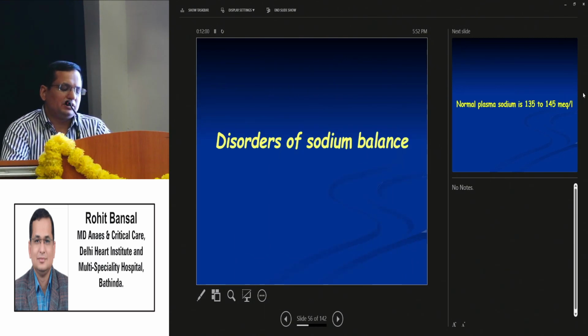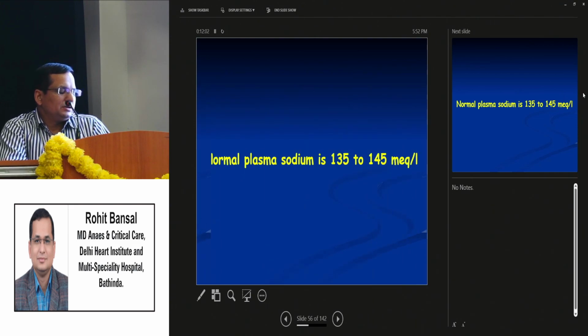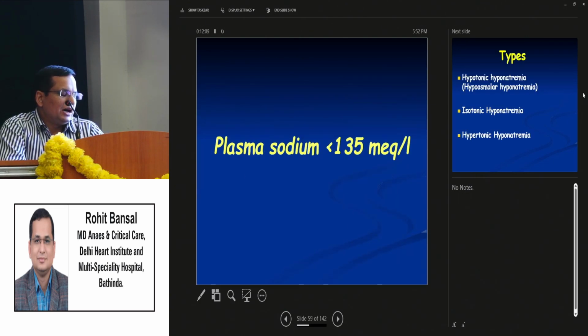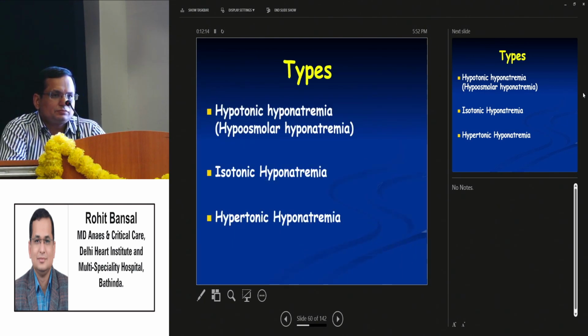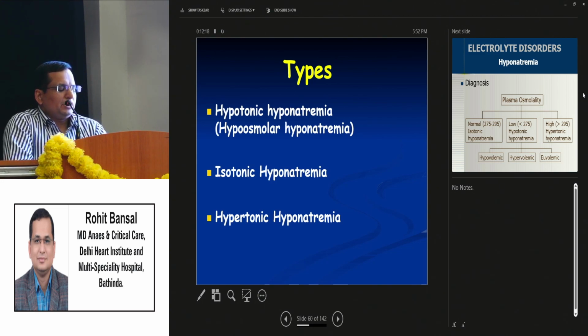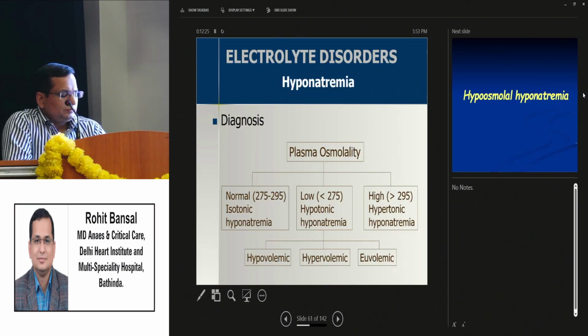Now coming to sodium balance. Normal plasma sodium is 135 to 145 milliequivalents per liter. Hyponatremia is when sodium plasma concentration is less than 135 milliequivalents per liter. There are 3 types of hyponatremia: hypotonic hyponatremia, also called hypoosmolar hyponatremia, isotonic hyponatremia, and hypertonic hyponatremia. Then the hypotonic hyponatremia is further of 3 types: hypovolemic, hypervolemic, euvolemic.